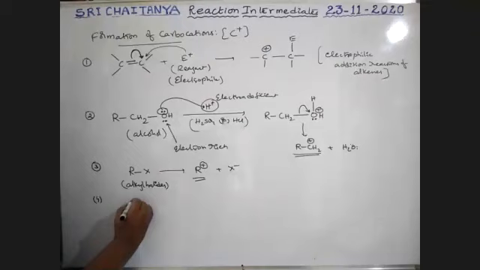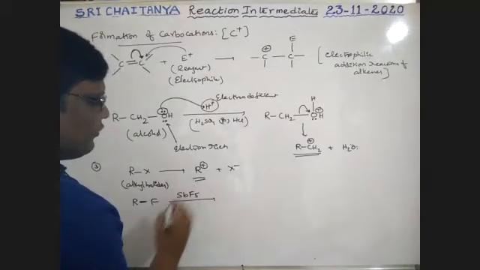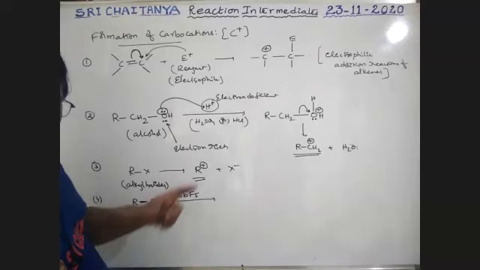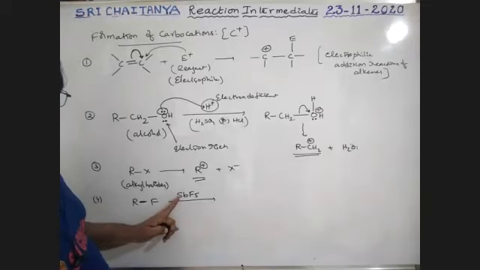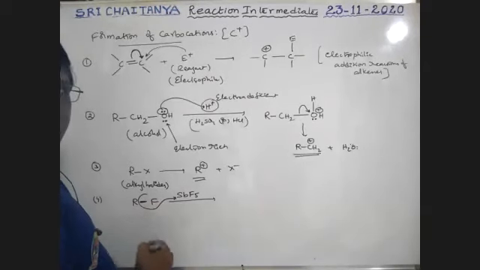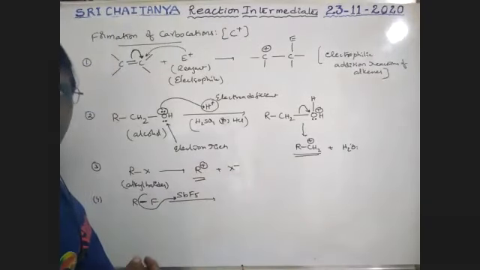That is alkyl fluoride. No doubt fluorine is much more electronegative than any other halogen. Therefore, in the presence of SbF5, very, very important, already I noted this as an electrophile in our previous class. SbF5 is an electrophile because empty d-orbitals are available. So this F minus ion is abstracted by this SbF5. This bond pair is collected by this fluorine, and carbon gets positive charge. So SbF5 is generally used as the reagent in case of fluorine. F is there, SbF5 is the common reagent.